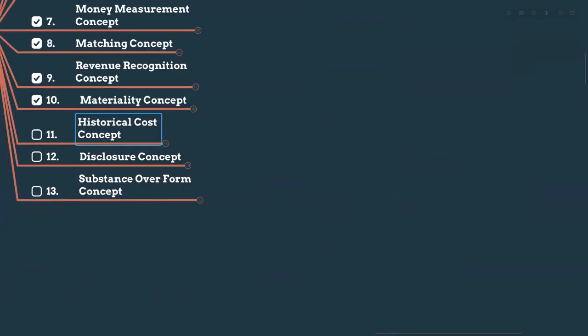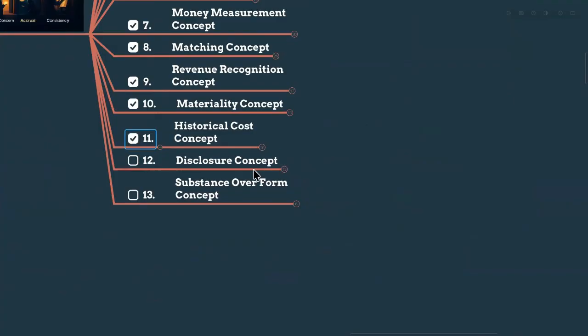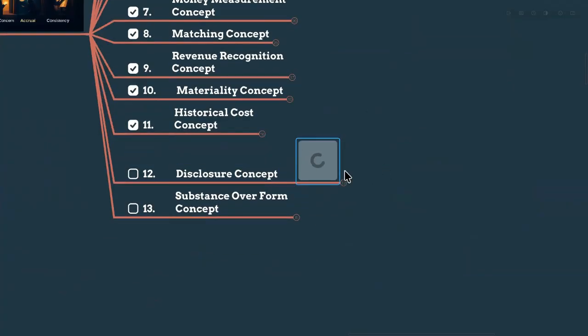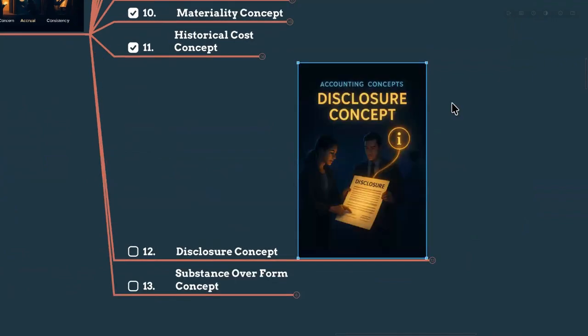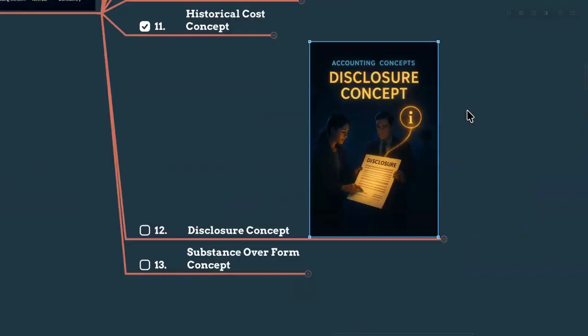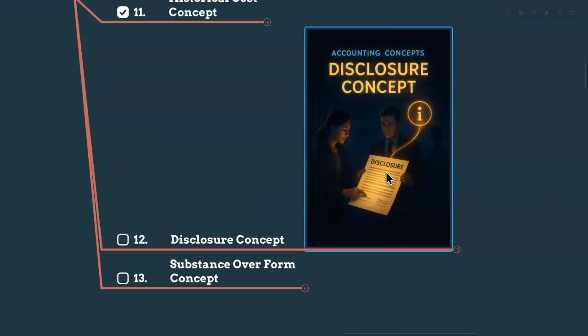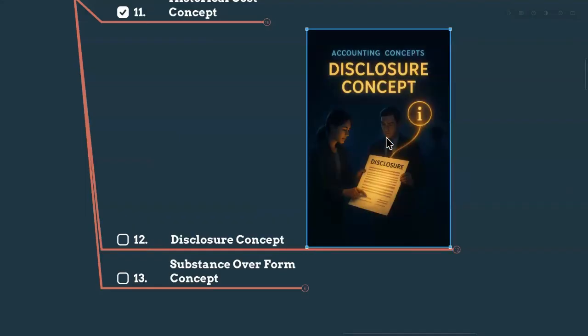So that is the historical cost concept. You know very well about this now. Let's talk about the disclosure concept. What is the meaning of the disclosure concept? Simply, my dears, disclosure means you have to tell everything that is very important. It means all the material information that could affect the users' decisions must be disclosed. Disclosed means it should be revealed in the financial statements. Nothing significant should be hidden.